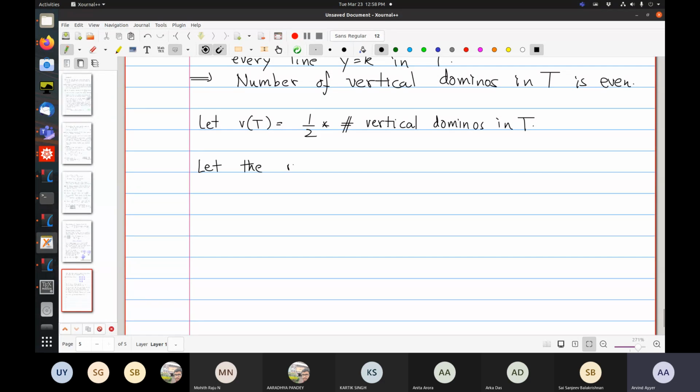Let the rank of t, the fact that this makes sense, I'll prove in the next class. The rank of t, denoted R of t, be the